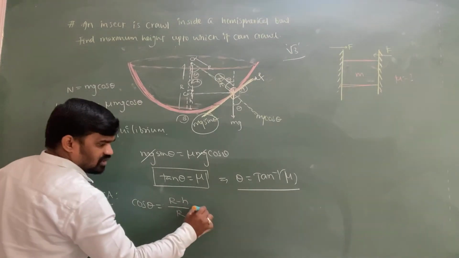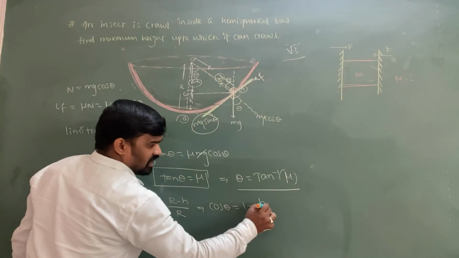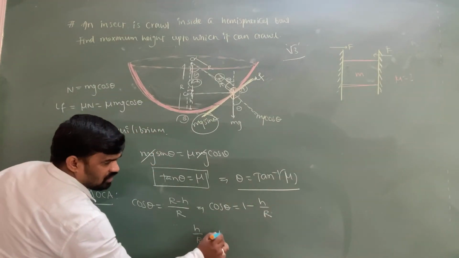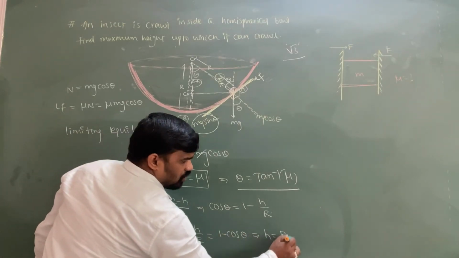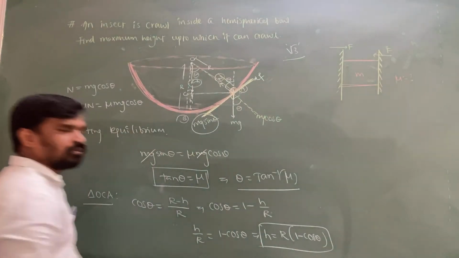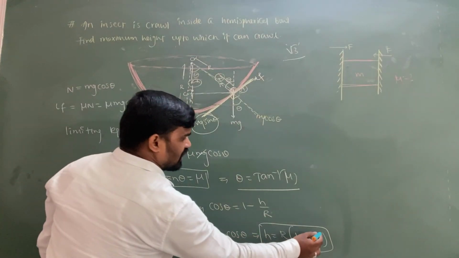So cos theta equals 1 minus h by r. Take h by r to the other side, h by r equal to 1 minus cos theta, that implies h equal to r of 1 minus cos theta. So this is the height up to which the insect can crawl. So h equal to r of 1 minus cos theta.